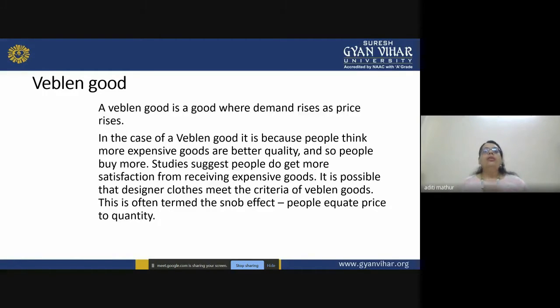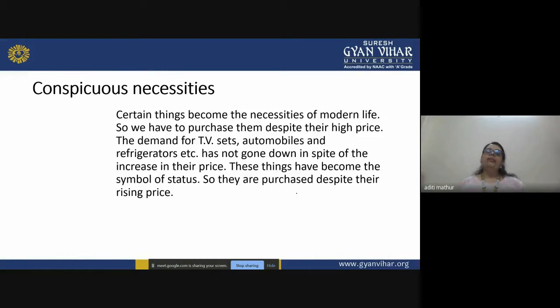So your rare paintings, right? Especially when you go to an auction, the Veblen goods are visible. So one of the places where you can find Veblen goods is the auction area. The paintings and the antiques become a part of your Veblen goods.